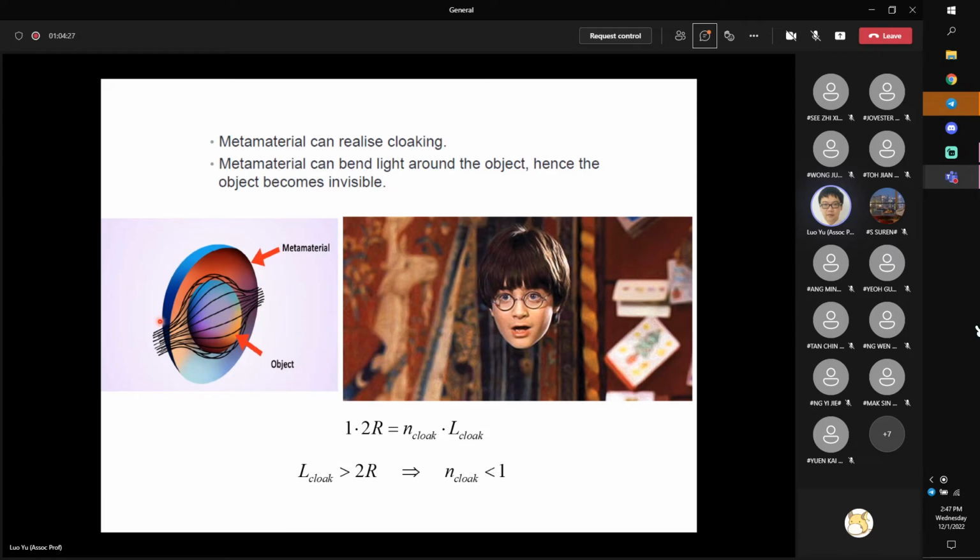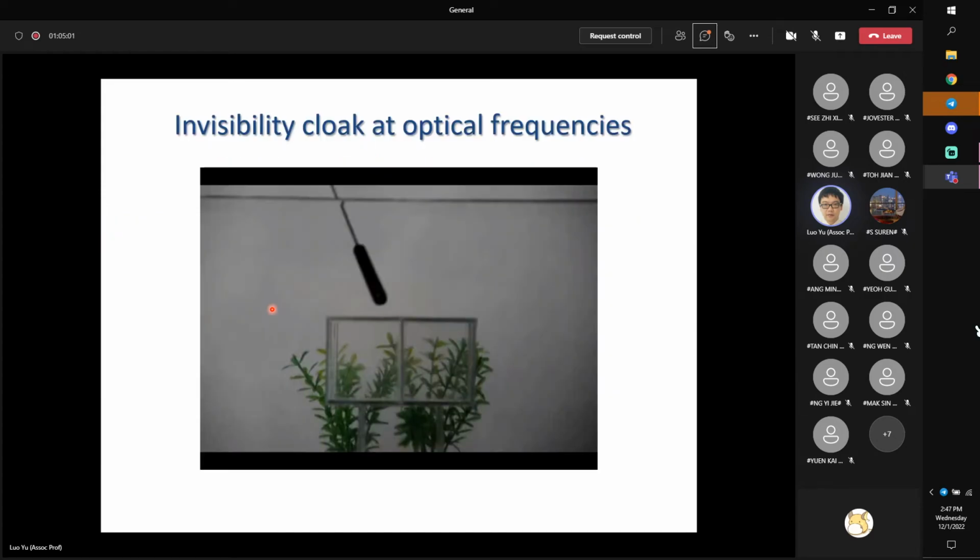What we do is we properly control the refractive index of the coating, so that the light ray incident upon the coating will be smoothly guided around the object we want to make invisible, and then smoothly return the light back to the original path as if it is just passing through vacuum. So in this way, if you properly design the refractive index and let the light ray propagate like this, something will be invisible from our side. Using this principle, I built an optical cloak about 10 years ago.